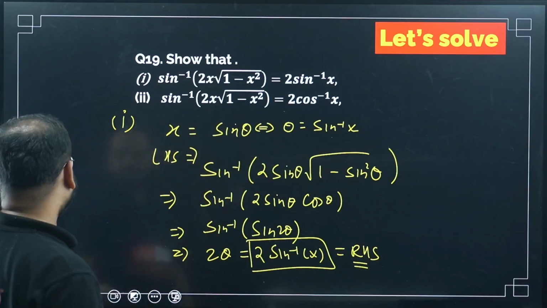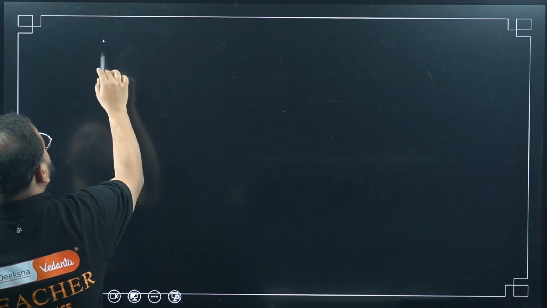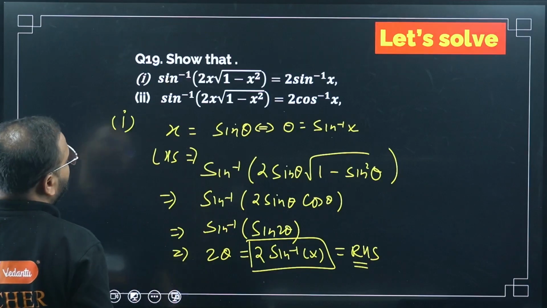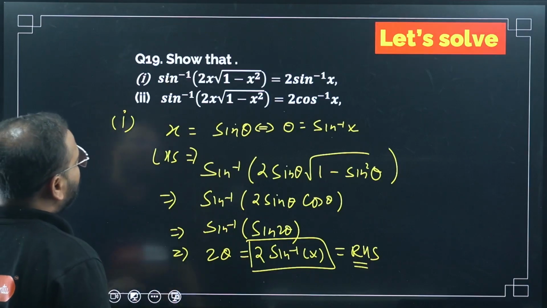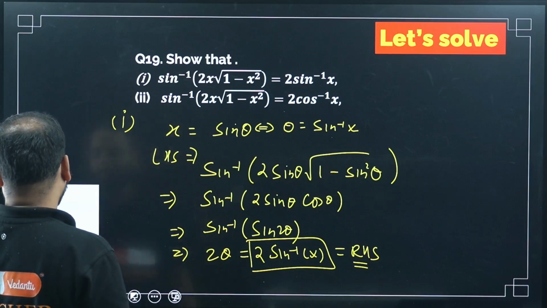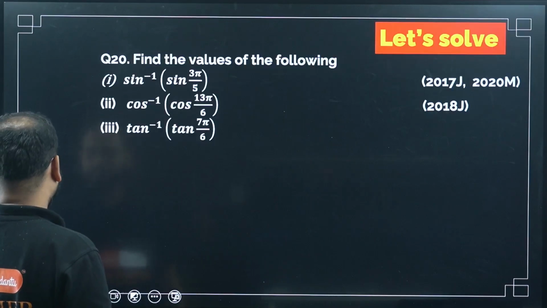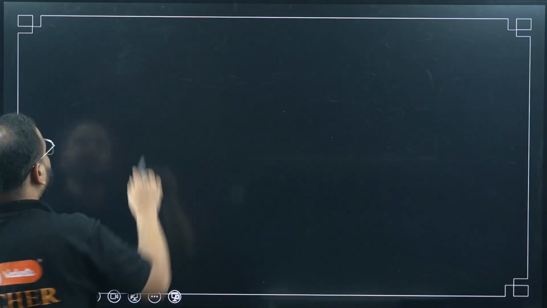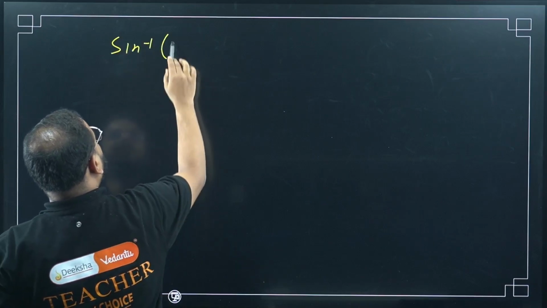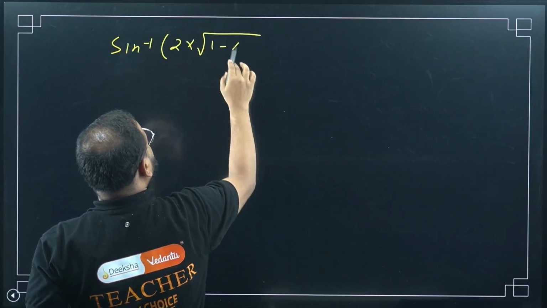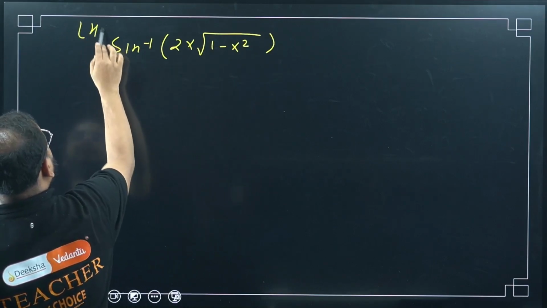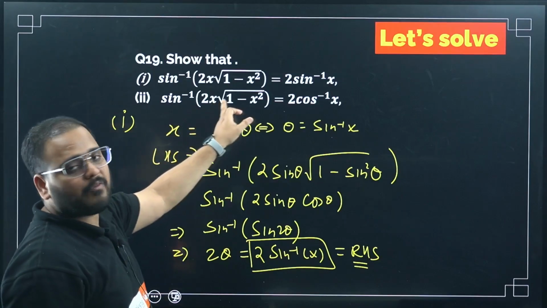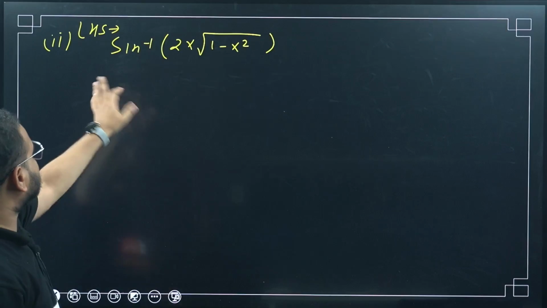First one is done. Second one. What have they given? I think cos inverse of the same thing they have given. Okay, no, sin inverse of the same thing they have given. Forgive me. Just a second. They have given sin inverse of 2x times root of 1 minus x square. So I'm only talking about LHS for part 2. I hope this is clear.